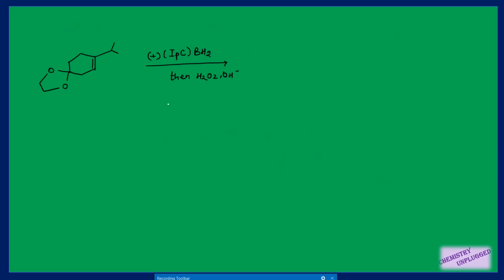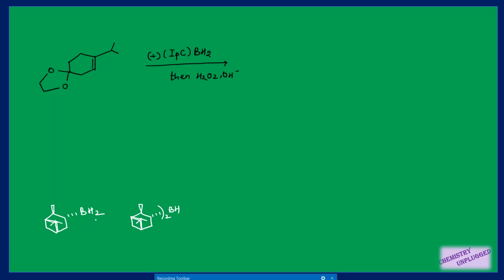Next we will come to a different type of organoborane, that is given here as IPCBH2. IPC is isopinocampheyl borane. So what is the structure of it? So this is the structure of this monoisopinocampheyl borane, right? And it is formed when we react alpha-pinene with borane, right?